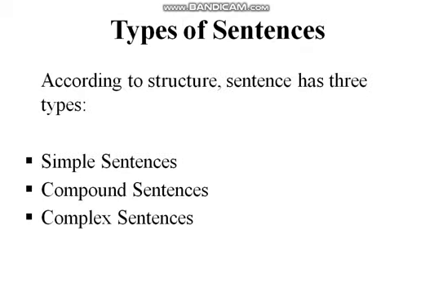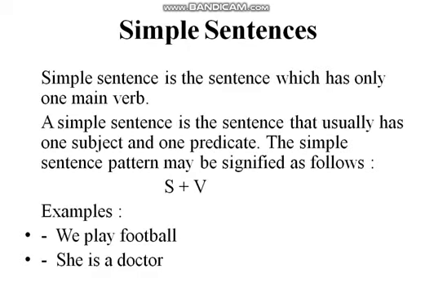Let's discuss its different types according to structure. According to structure, sentence has three types: simple sentences, compound sentences, and complex sentences. Let's discuss them one by one. A simple sentence is the sentence which has only one main verb. As its name mentions, it is a simple sentence, so it consists of only one main verb. A simple sentence usually has one subject and one predicate.